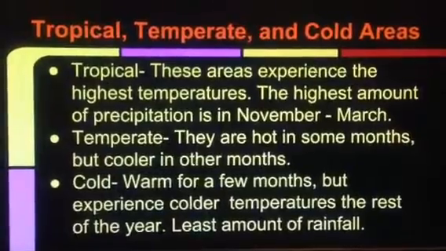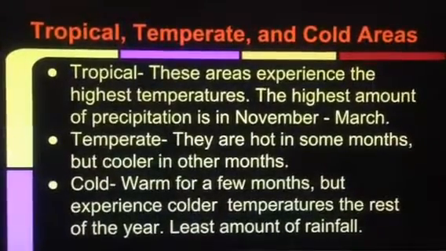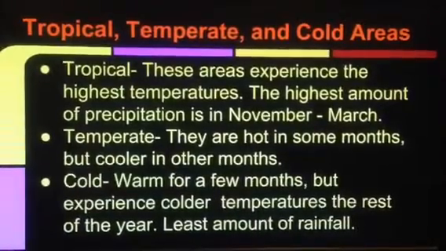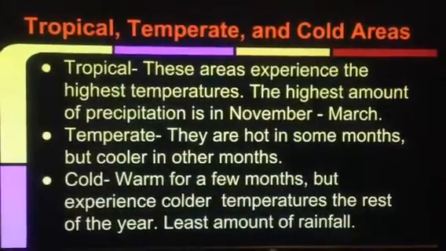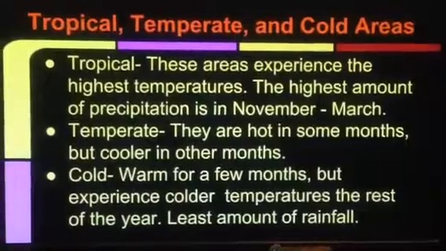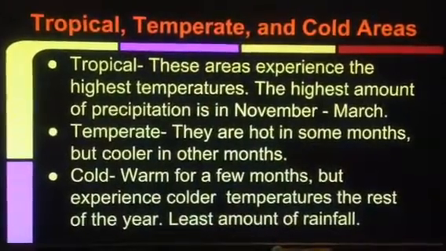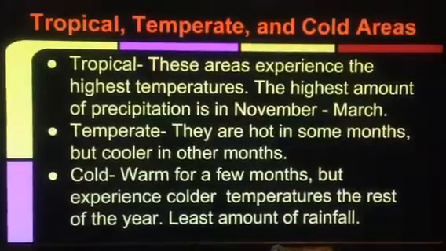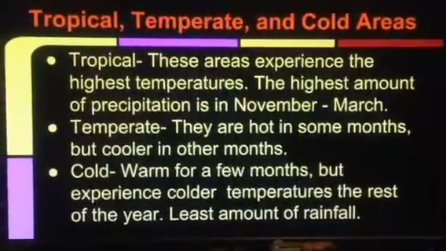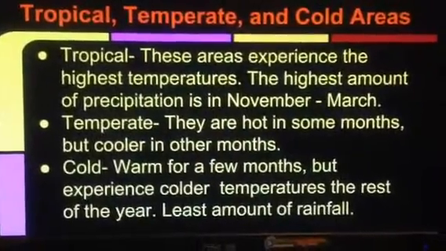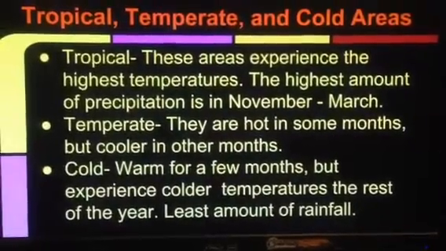The tropical is the hottest biome. They maintain warm temperatures throughout the whole year. Most of the precipitation occurs in November through March. Temperate, hot in some months, cooler in others. These areas have high warm temperatures in the summer months, and in the winter months drop to cooler temperatures. Temperate areas have varying temperatures, unlike tropical areas.